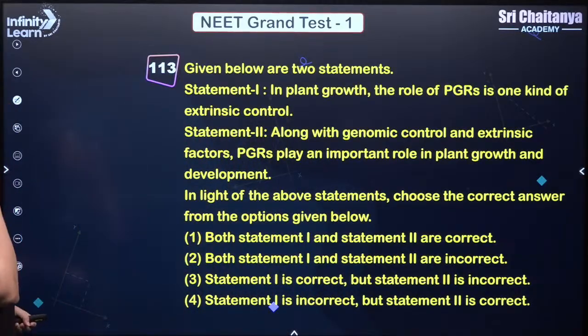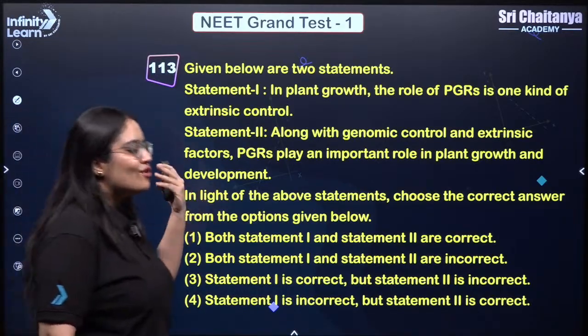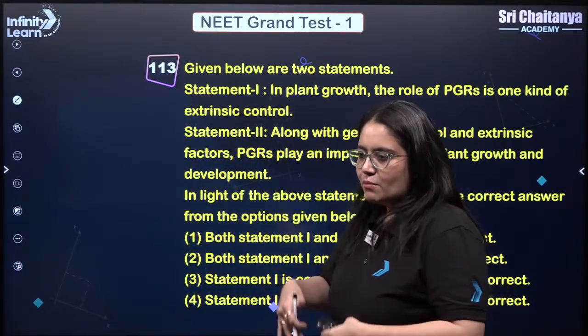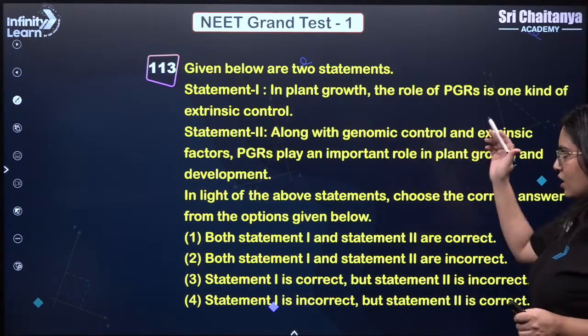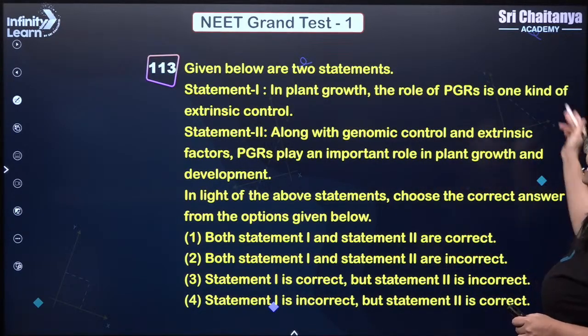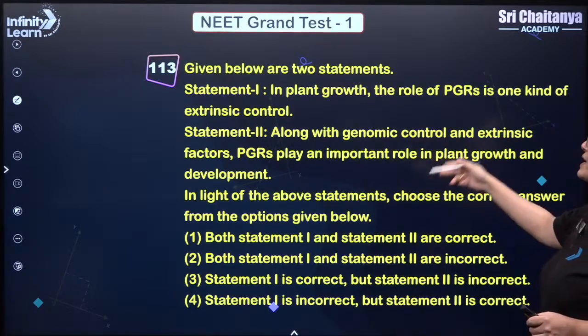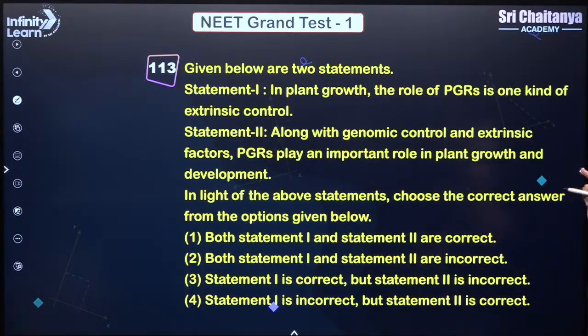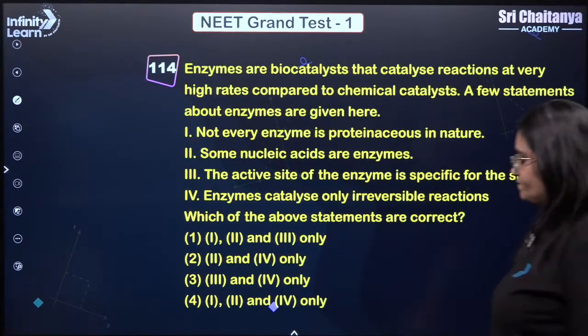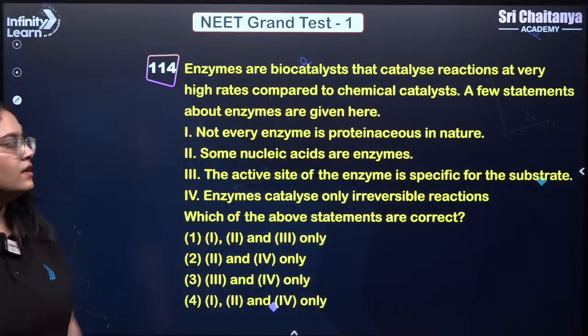In plant growth, the role of PGR is a kind of extrinsic control? No, it is inside the plant cell, the plant body. So it is intrinsic, not extrinsic. So that is incorrect. With genomic control and extrinsic factors, PGRs play an important role in plant growth and development. This is correct. So statement 1 is incorrect, but statement 2 is correct. So 4 is your answer. Chalo, let's see. Next, my lovely kids.